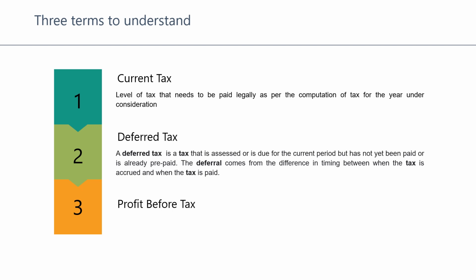The next concept is deferred tax. Deferred tax, being an accounting concept, is the taxation on the temporary difference between the book profit and the taxable profits that have a characteristic of reversal and adjustment in the future year. Such deferred taxes are recognized following the principle of matching concept, accrual, and conservatism. In short, it is postponing of paying taxes to future or prepaying certain portion of taxes today that are liable to be paid in the future.